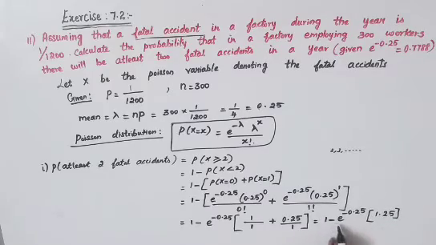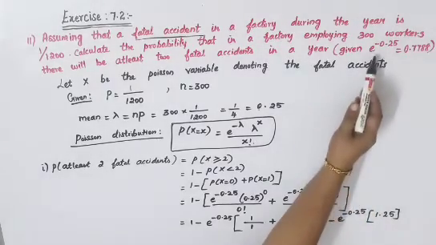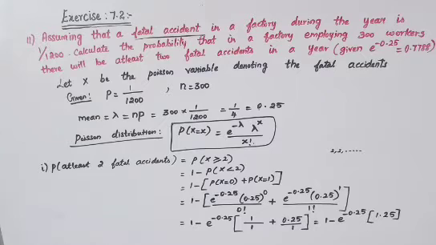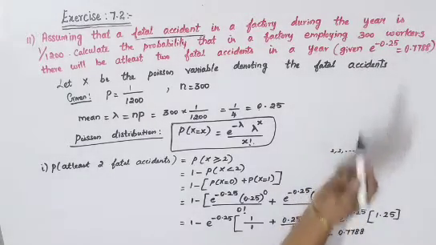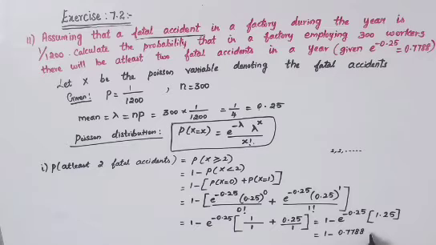Now it is given the value for e power minus 0.25, which is equal to 0.7788. So we'll just substitute it here. That is equal to 1 minus 0.7788. It is given in your book, in your question itself. If it is not given, you'll have to use your exponential table, then you'll have to find it.